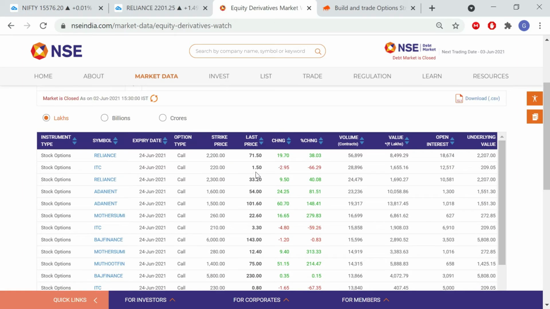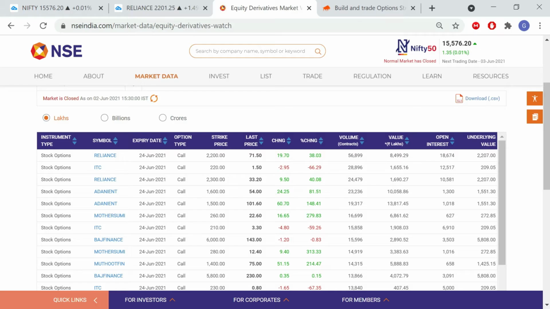So what is strike price? Let's not make it complicated. Strike price is a pre-agreed price per share at which the stock may be bought or sold under the terms of an option contract. Some people also refer to the strike price as the exercise price. This is what we call strike price.